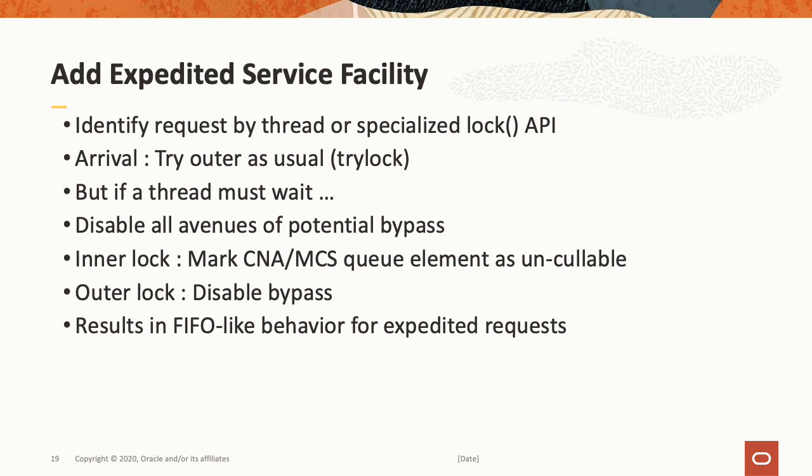And there are 2 types of bypass. We'd have bypass in the inner lock, and to avoid that, we mark the CNA queue element as uncullable. In other words, it can't be pulled off the chain. And we disable bypass on the outer lock. Details of that specifically are in the paper. But this results in FIFO-like behavior for expedited requests.